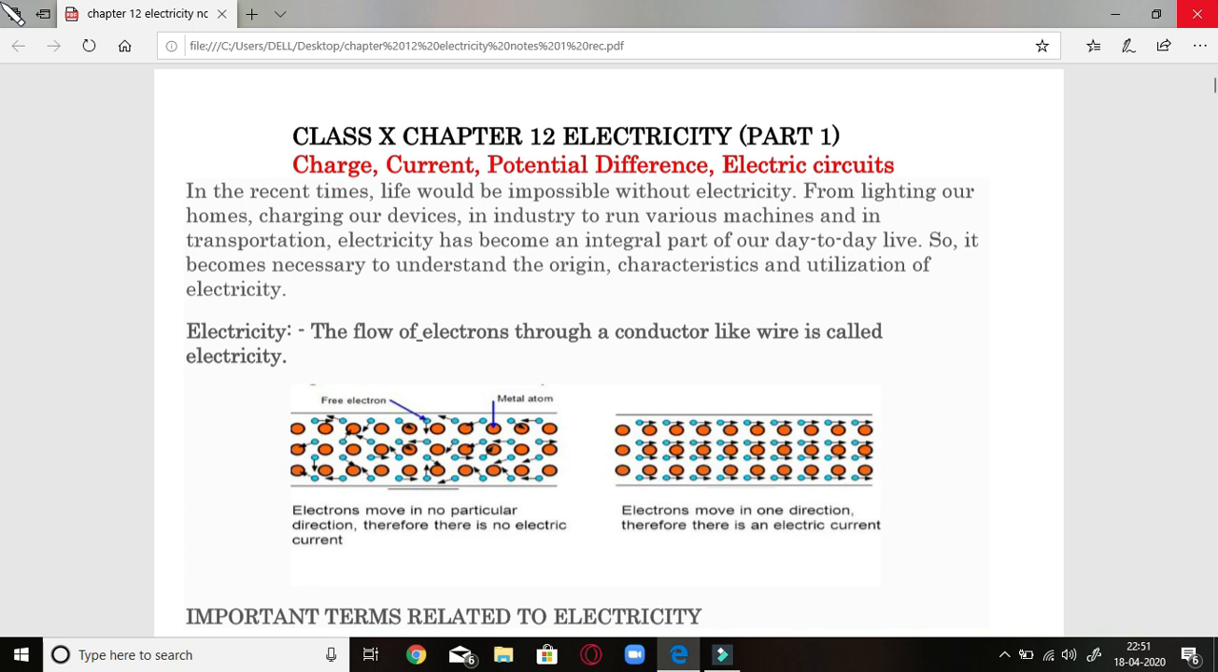Good evening, students. Today we will discuss chapter number 12 of your book, Electricity, which belongs to the topic physics.